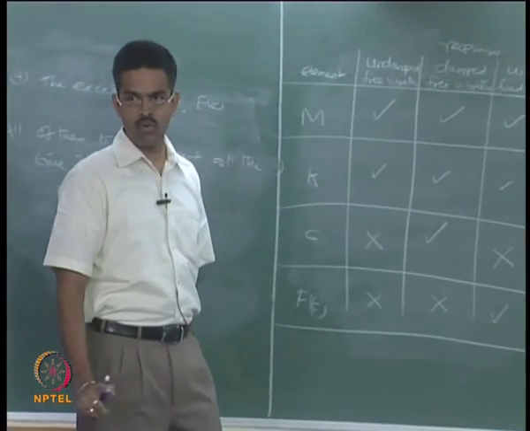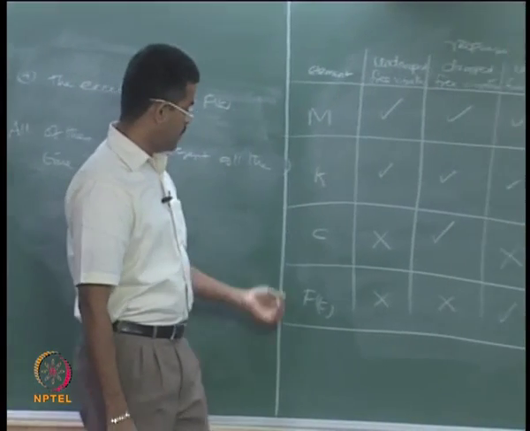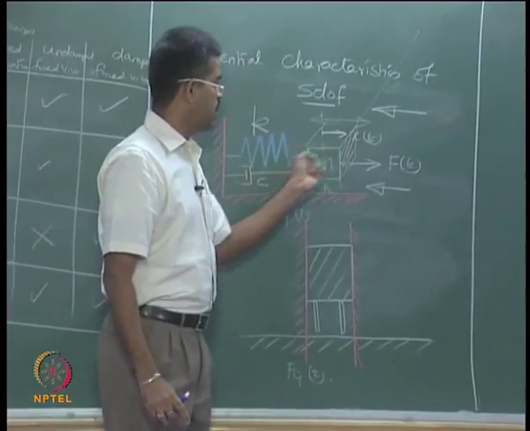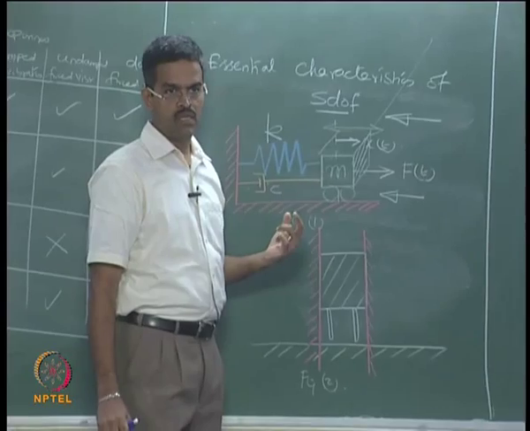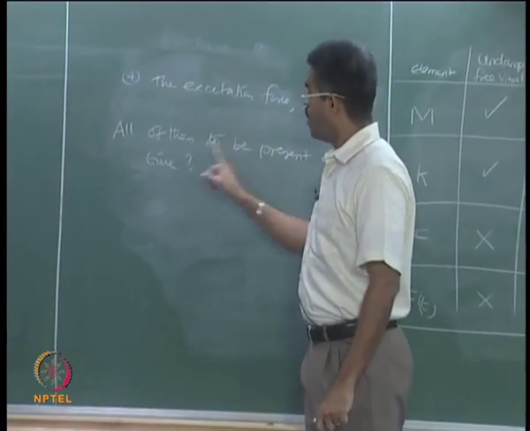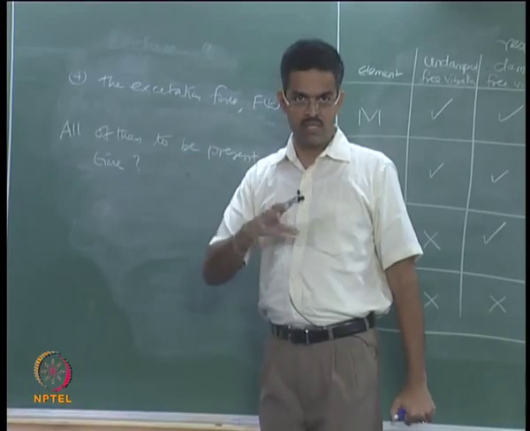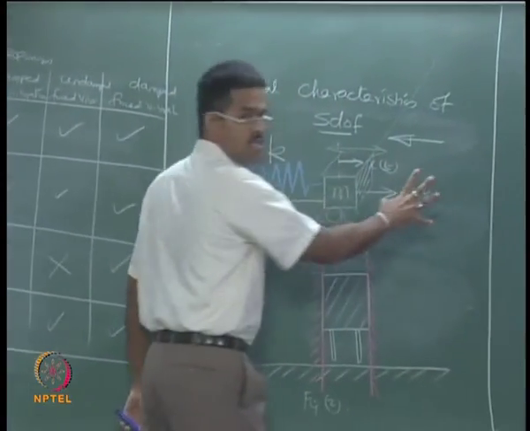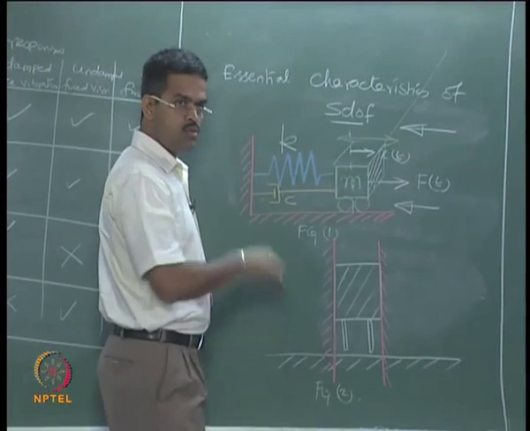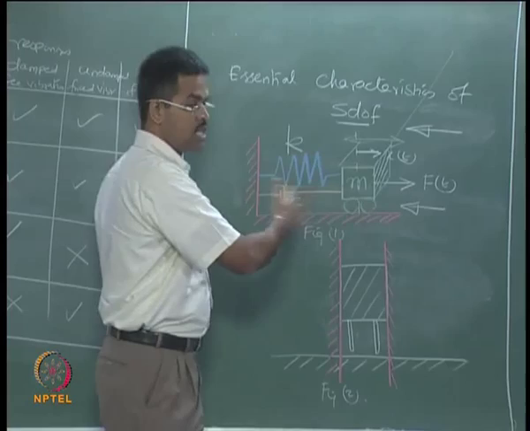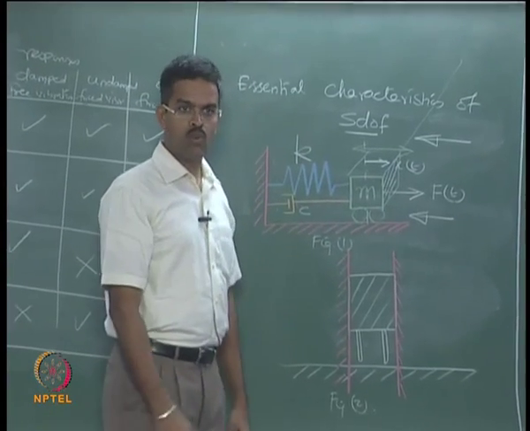So, please do not get confused that if f of t is not there, how will the body or the mass actually get excited. The question asked here is, do I need f of t to be present all the time during the analysis? So, initially you want f of t to start the motion of the mass, then you stop applying f of t to the system, and the mass will keep on vibrating at its own characteristics.